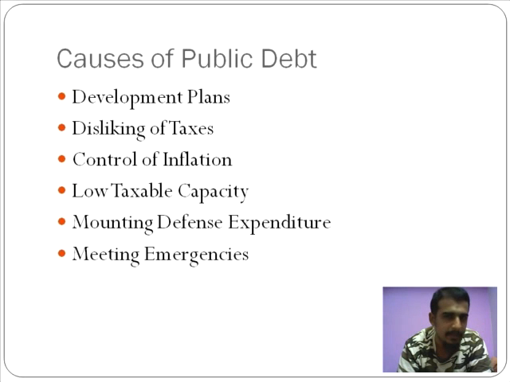Then low taxable capacity. I am one of the very few people who pay income tax. Now, why do I say that? We are a population of 1.21 billion. 1.21 billion people in the country. Okay, and how many people in this 1.21 billion go about paying income tax? Okay, the number of people who pay income tax in this country is just 33 million. 33 million people doesn't even equal to 3% of this entire country. So that's how low we're talking when it comes to the taxable capacity.